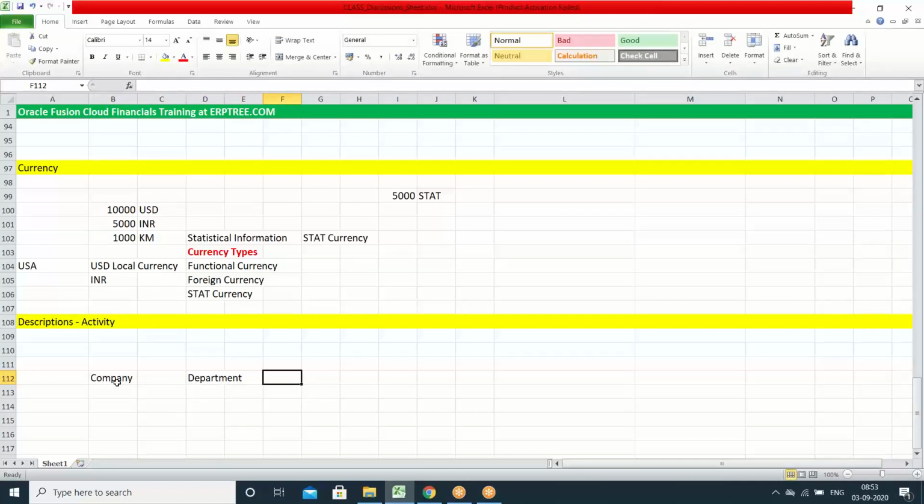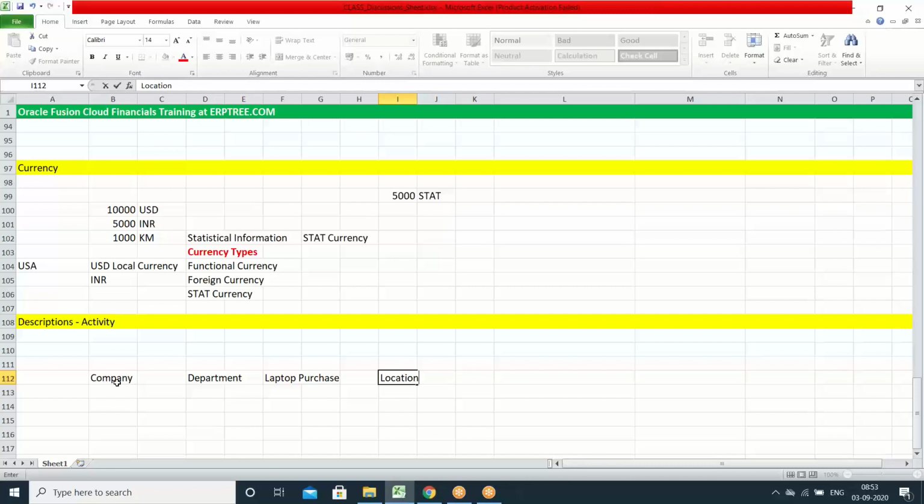Okay, the transaction belongs to which department, you have to specify. And again, which activity exactly you are doing. You are purchasing a laptop. Purchase, okay, this is the exact activity. Which activity? Laptop purchase activity you are doing. For which company, which department, you have to specify. Again, you may specify in which location you are doing it. So this is how you have to provide the details.